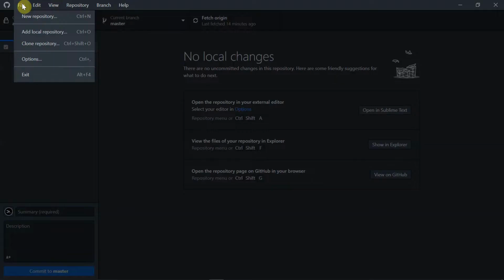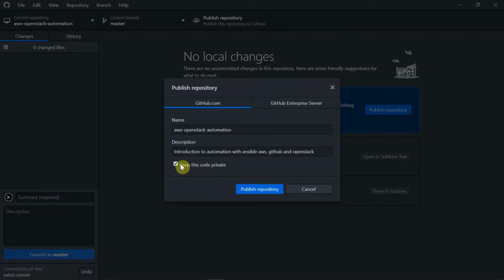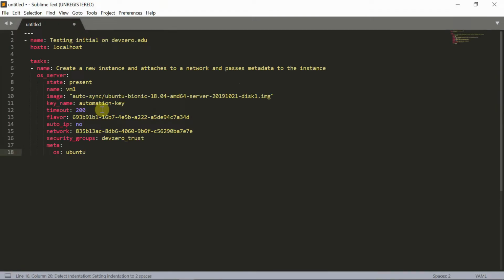So to get started, I'm going to create a new code repository on GitHub. I'll leave a link in the description of this video to the repo, so feel free to copy it or just use it to follow along. The first bit of code I'll write is a basic Ansible playbook, and this is just to give some sort of context of what the code looks like and does from an Ansible perspective.